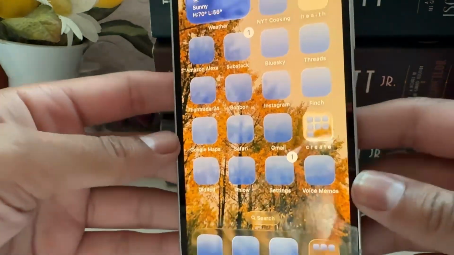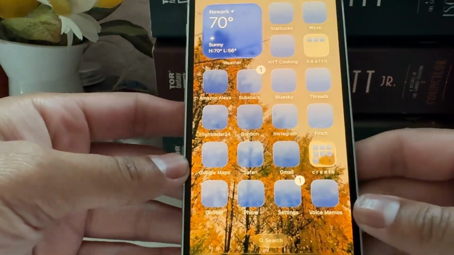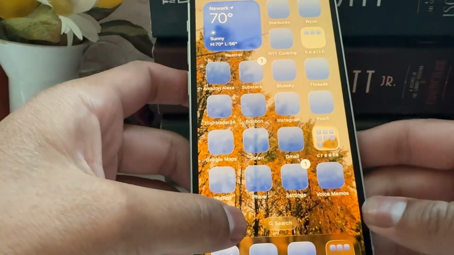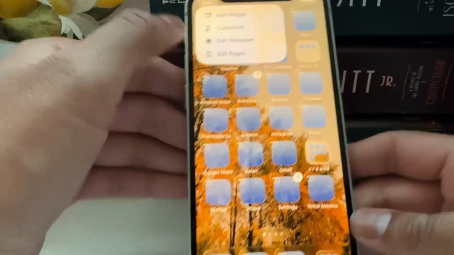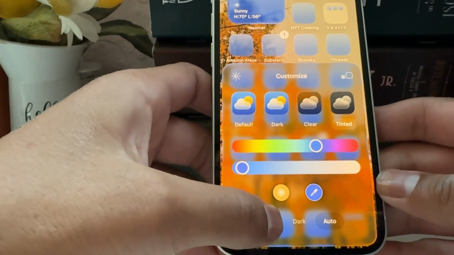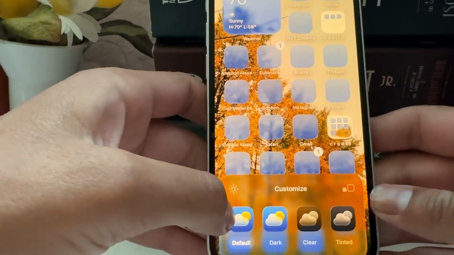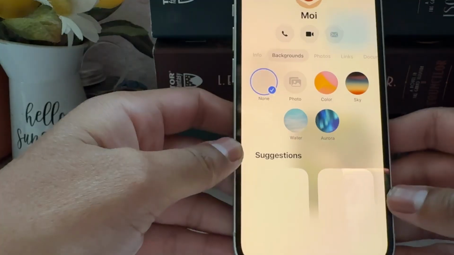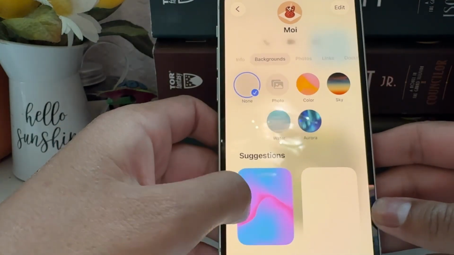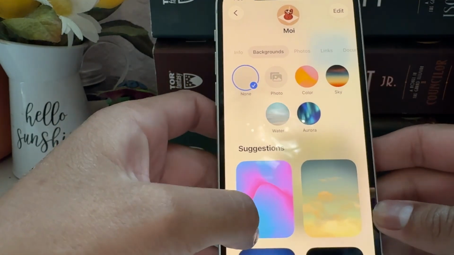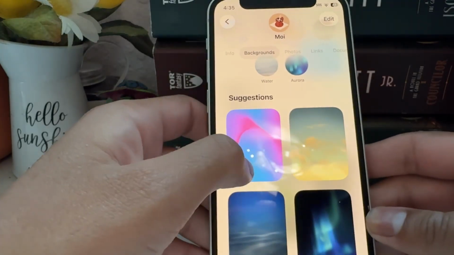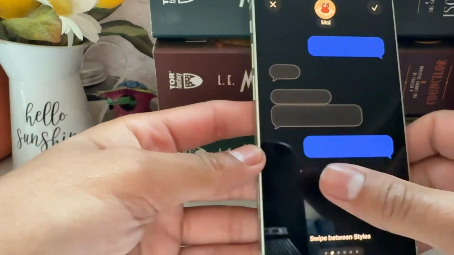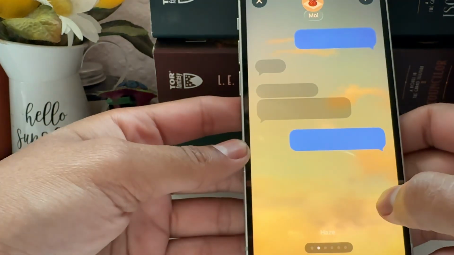Oh yeah, and it's got a little bug here. Maybe I could revert that back. Uh-oh. So let's go customize and let's go default. Okay, so I am on iMessage now, and these are the backgrounds that you do on your Photos app. Swipe between styles. Okay, let's see if I can do this without freezing.